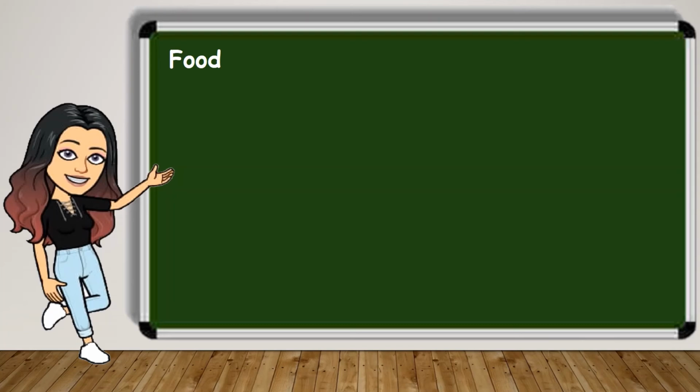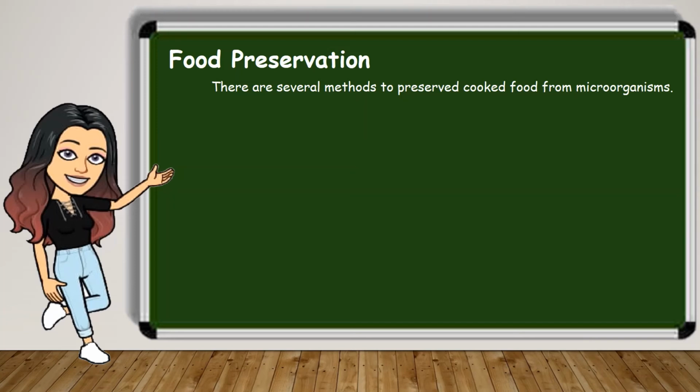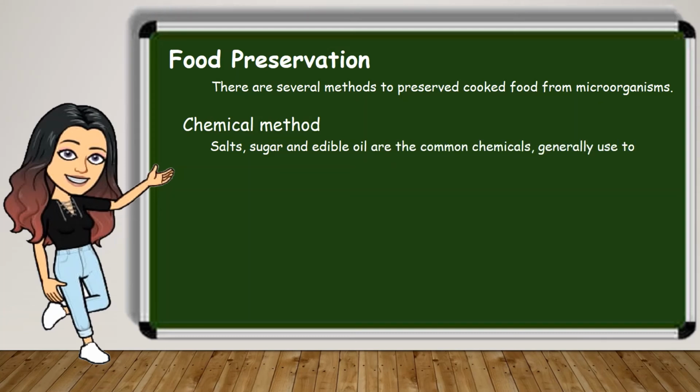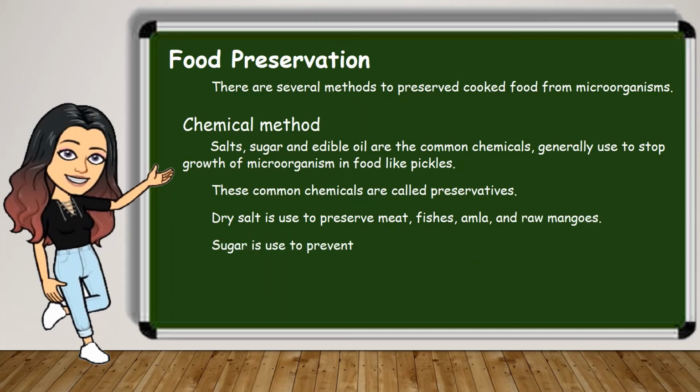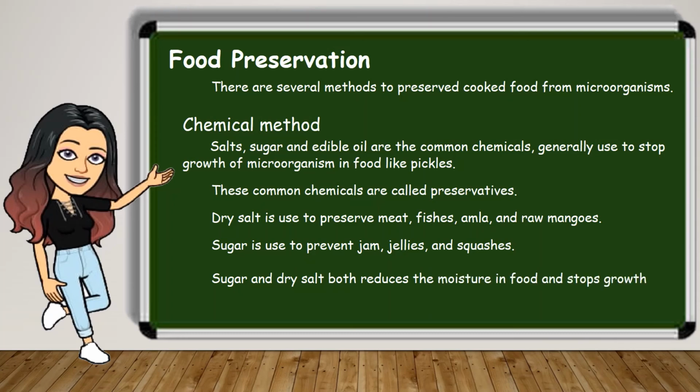For food preservation, there are several methods to preserve cooked food from microorganisms. They are: chemical method. Salts, sugar, and edible oil are the common chemicals generally used to stop growth of microorganisms in food like pickles. These common chemicals are called preservatives. Dry salt is used to preserve meat, fish, amla, and raw mangoes, while sugar is used to preserve jam, jellies, and squashes. Sugar and dry salt both reduce the moisture in food and stop the growth of microbes in food.